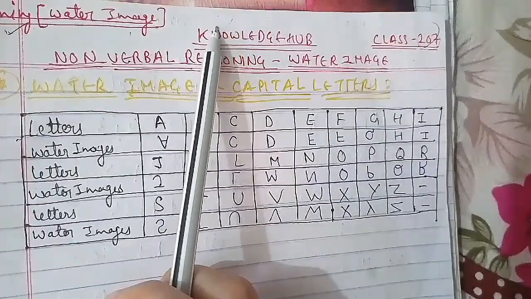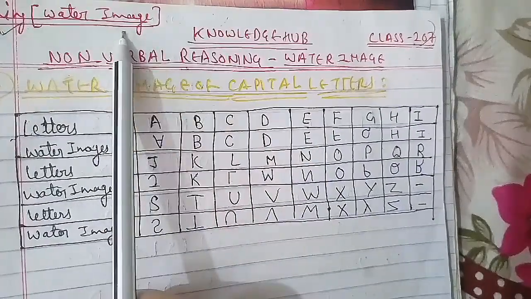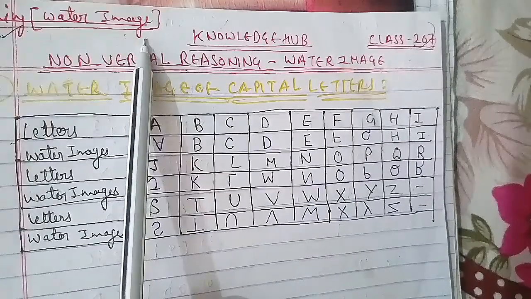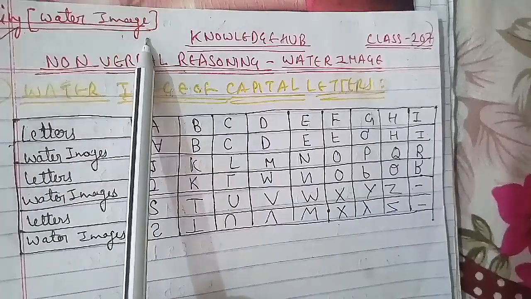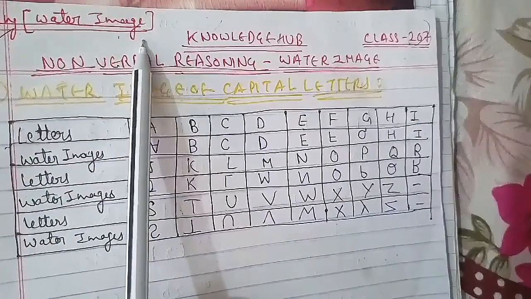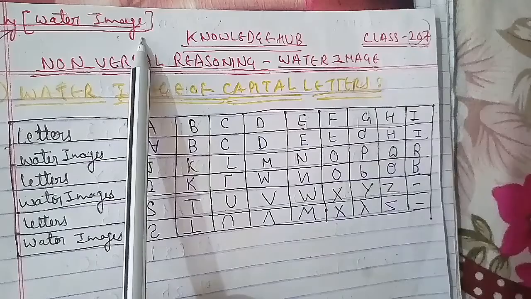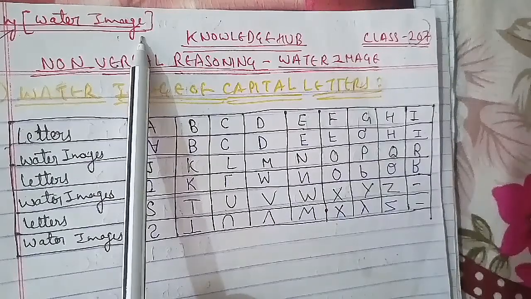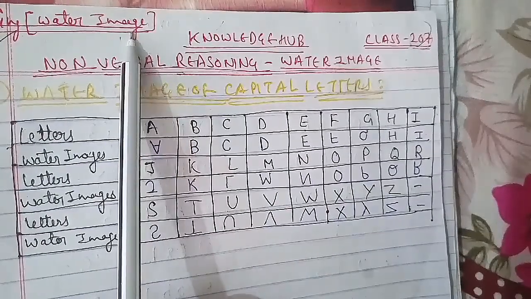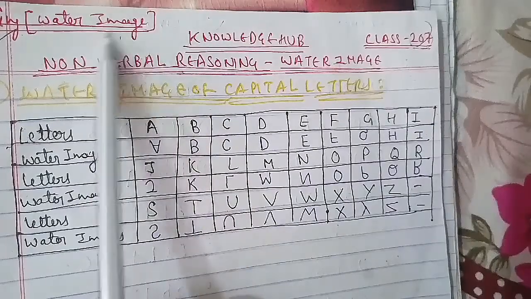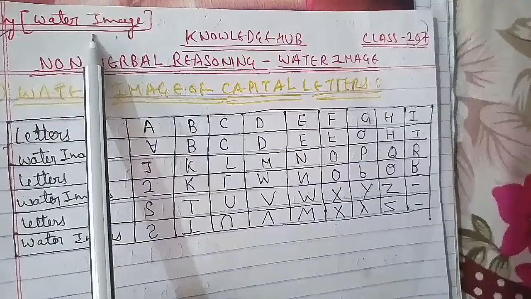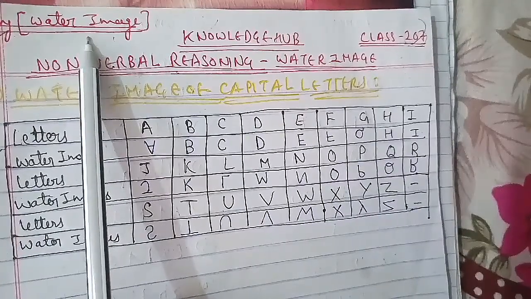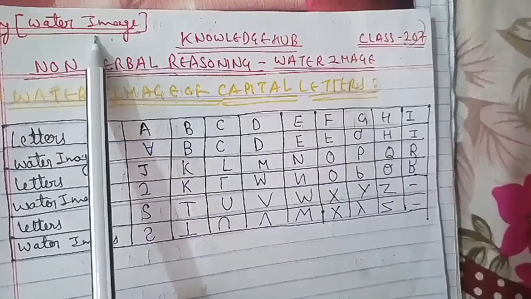In the second part, non-verbal reasoning, we started with series, where we covered more than 1000 questions. After that, we covered analogy, classification, analytical reasoning, mirror image, and now water image and embedded figure. First we'll finish water image, and hopefully if it does not exceed an hour, we will complete it and upload the complete water image in today's class.